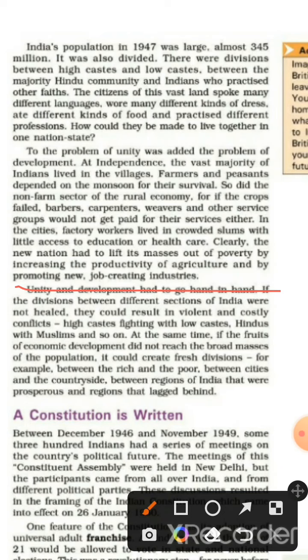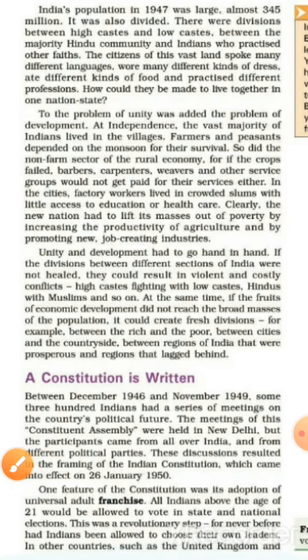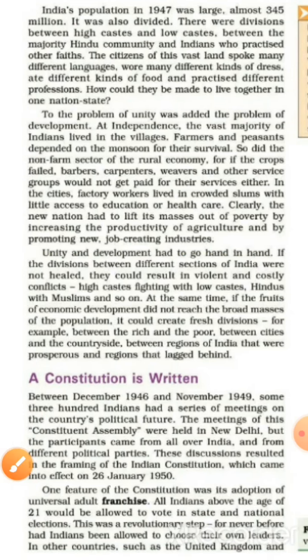So the government had to take new steps. So at last a Constitution is written. Between December 1946 and November 1949, some 300 Indians had a series of meetings on the country's political future. The meetings of this Constituent Assembly were held in New Delhi, but the participants came from all over India and from different political parties. These discussions resulted in the framing of the Indian Constitution, which came into effect on 26 January 1950.